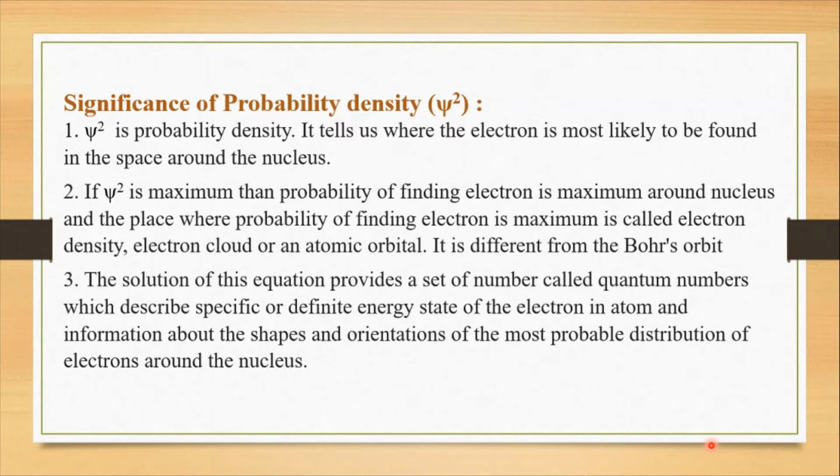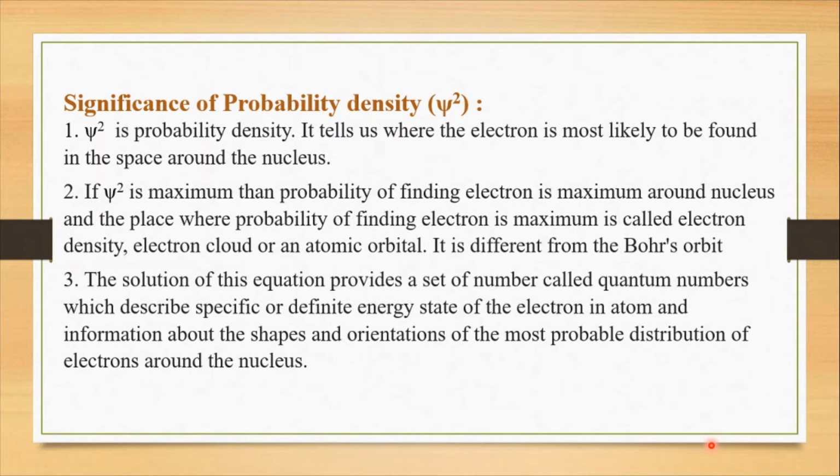So what information do we get from the probability density? That where that electron lies around the nucleus. That means we get the information about in which shell that electron is revolving. That means the probability of finding the electron in the space around the nucleus.